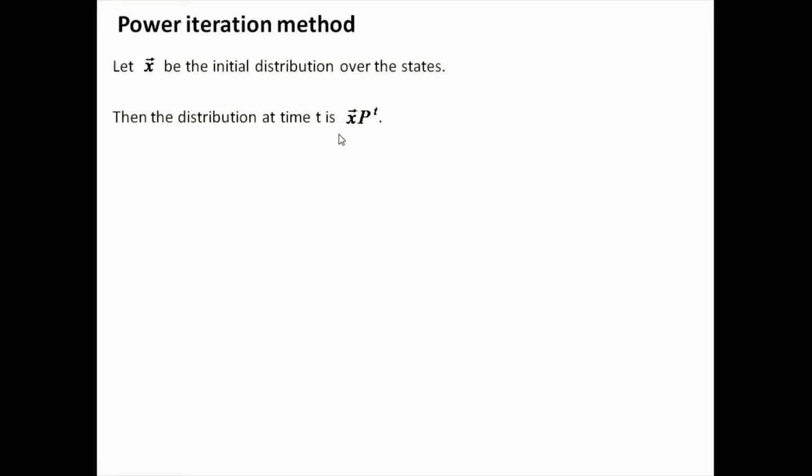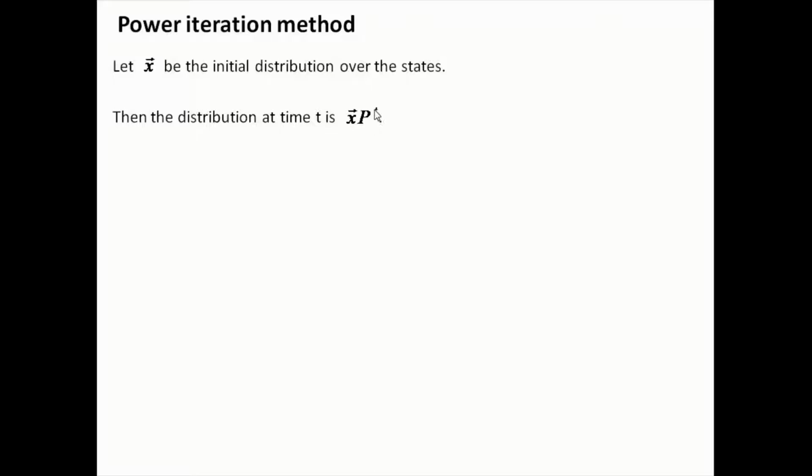Now, for calculating the PageRank, we are going to use the power iteration method. In the power iteration method, let vector x be the initial distribution over the states. So we consider some initial distribution over all the states, assumed to be x. Then the distribution at time t is x P raised to t, where P is raised to the t-th power.